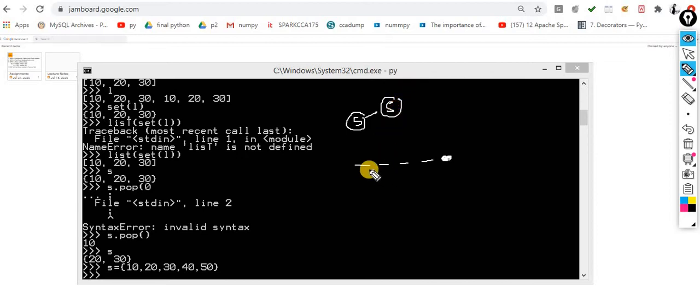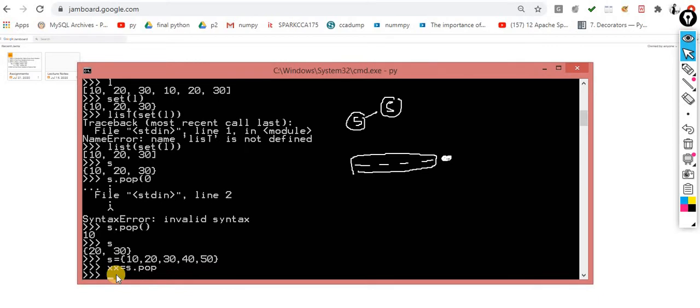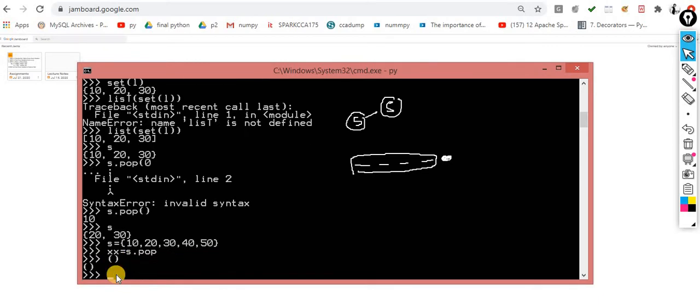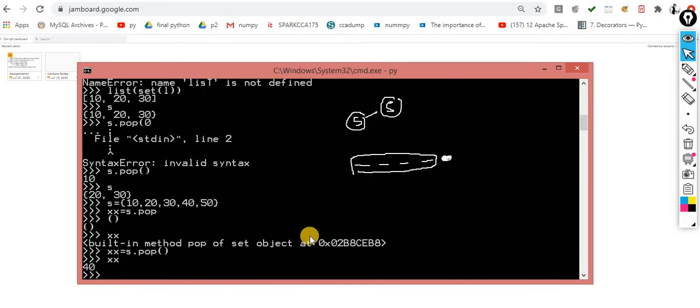Now what I can do, I can process only the 4 items. For example, I will pop out one item. Let's suppose I pop out one item, and I am storing that item into the XX variable. The 40 item which I got is stored into the XX position.